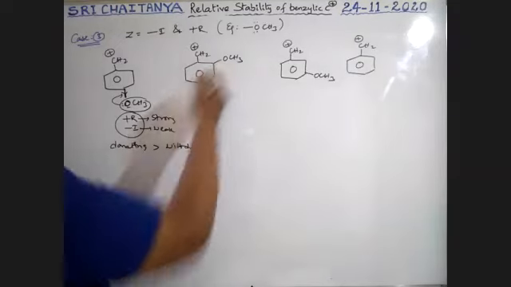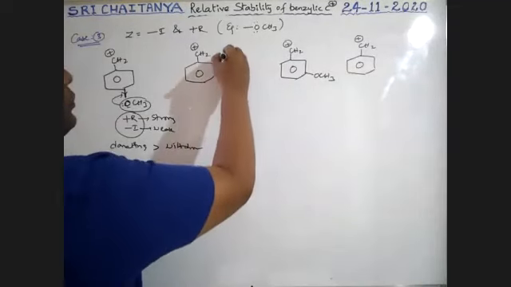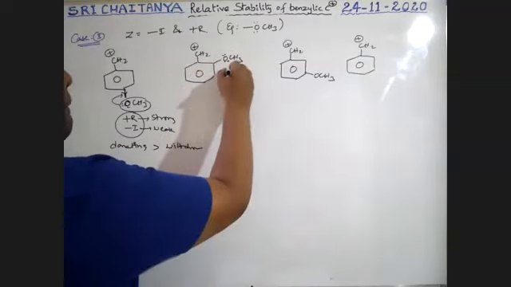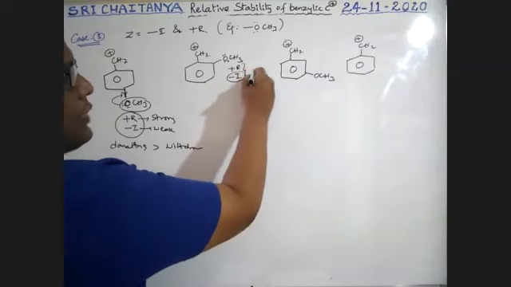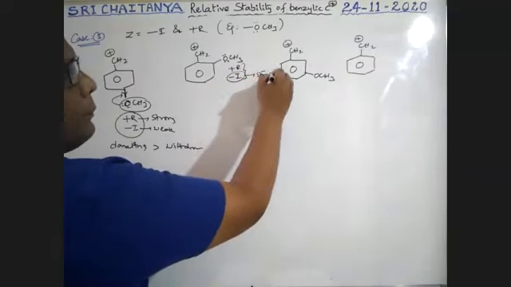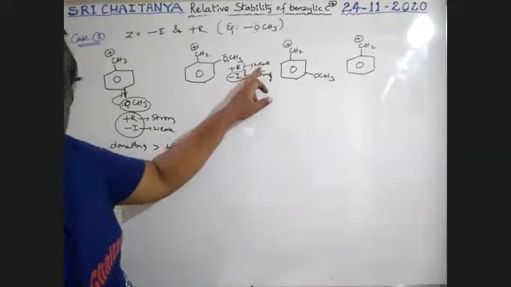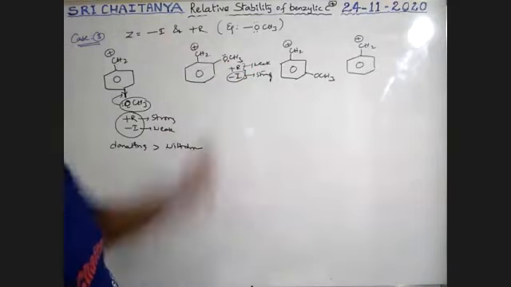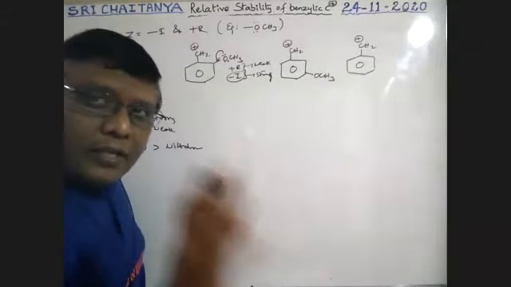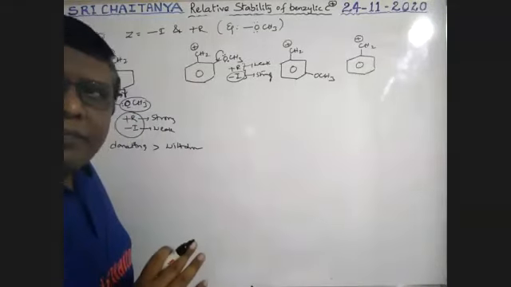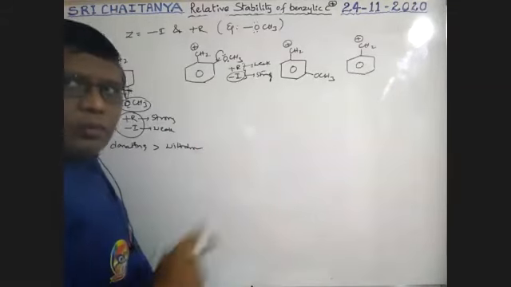Next, here it is plus R and minus I, but minus I is strong, that is, plus R is weak. See here boys, even though it is weak, it is very near to oxygen. That means this is also involved in resonance. Some donating tendency is there, even though minus I is there. Here also resonance operates, not zero.